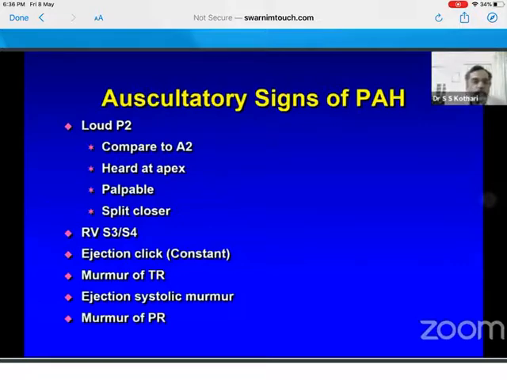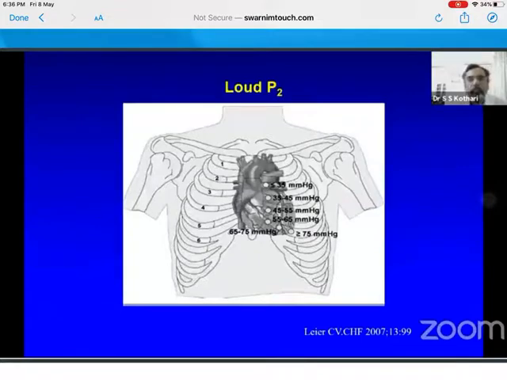Should you find an inconstant click, you should know the reference. TR murmur. Now, the systolic murmur of PH. Remember, when there is a dilated pulmonary artery, it does not give a murmur. Only a grade 1 or faint murmur can occur from a dilated pulmonary artery. If there is a lot of pulmonary regurgitation, then forward flow through the pulmonary artery could also give a grade 1 or grade 2 murmur, but not louder than that. And a pulmonary regurgitation murmur can tell you whether PH is there or not. Can we say what is the PA pressure from the loudness of the second sound? Yes, you see, the previous empirical observations are validated nowadays with hard science, and that is a good thing.